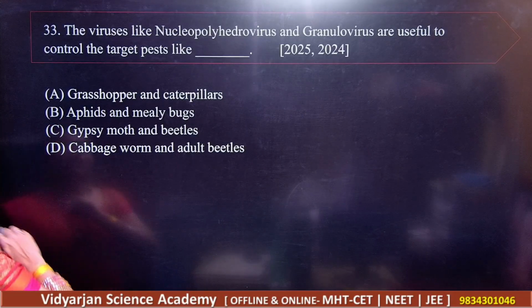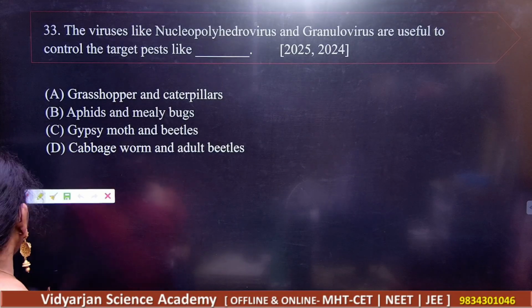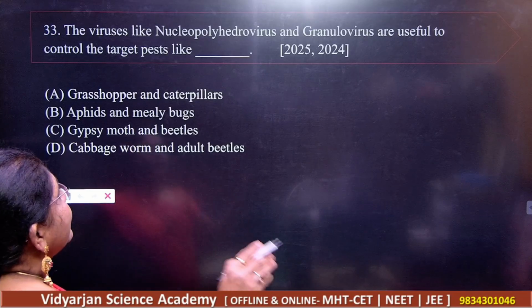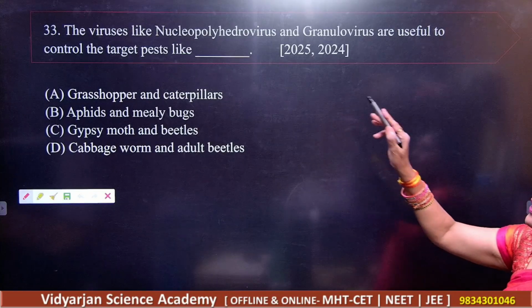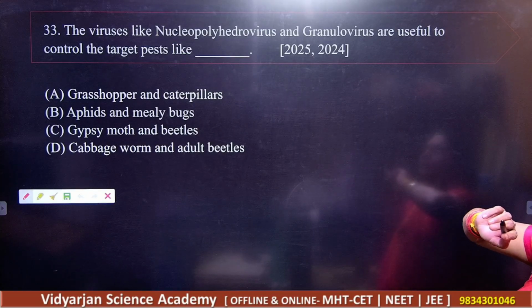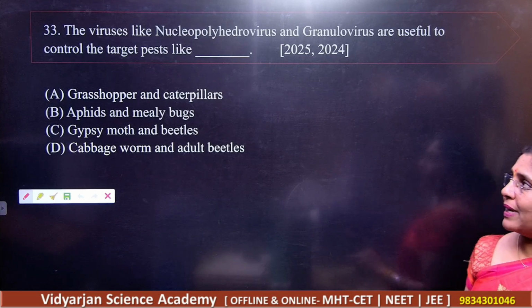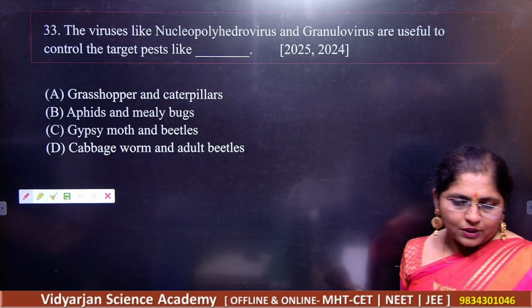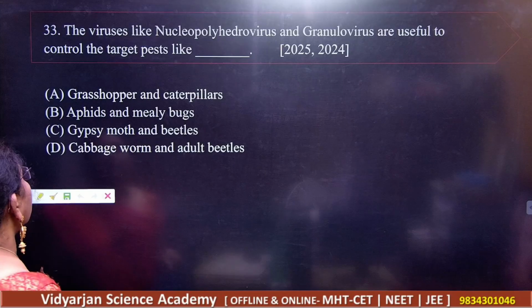Next, question number 33. See, what is question number 33? Question number 33 is: viruses like nucleopolyhedrovirus and granulovirus are useful to control the target pest like what? What are the options given here?